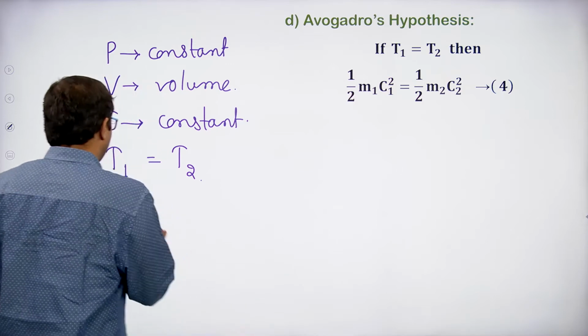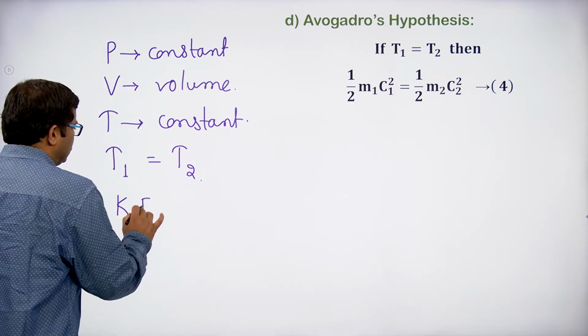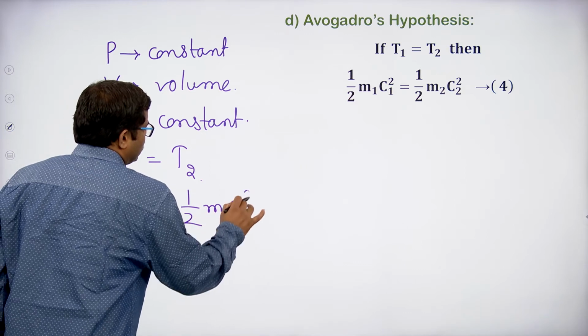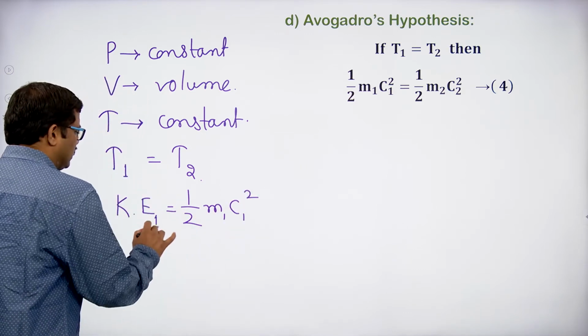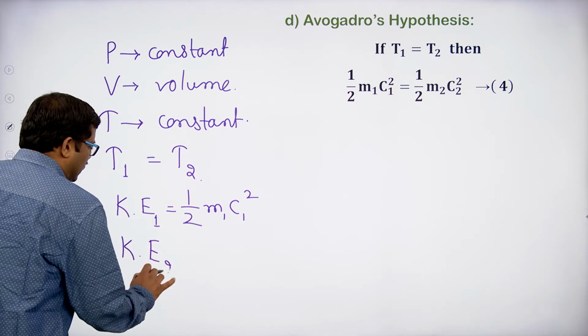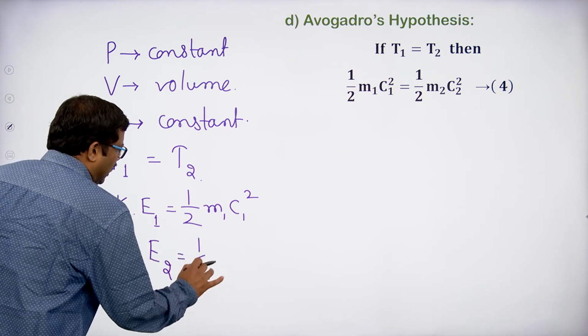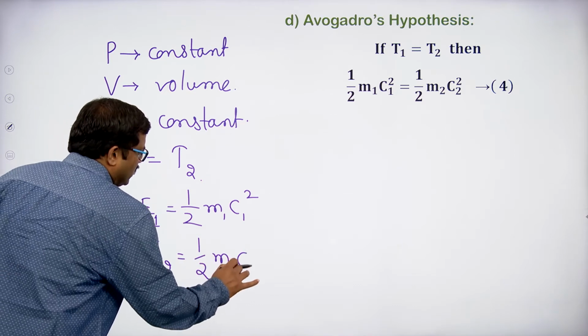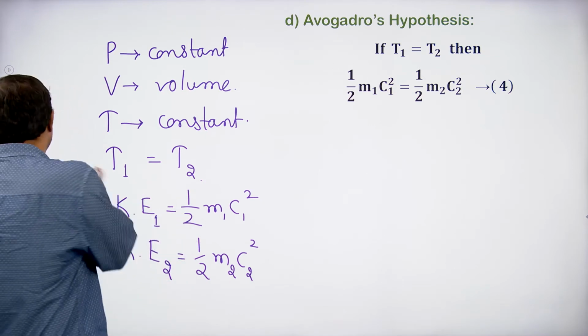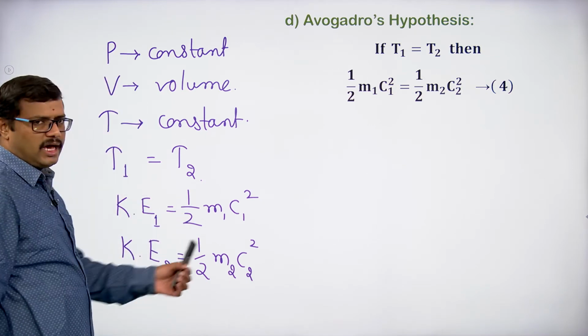We know kinetic energy. Kinetic energy is half M1 C1 square for the first gas, and for the second gas I can write it as half M2 C2 square. These are the kinetic energies for gas 1 and gas 2.